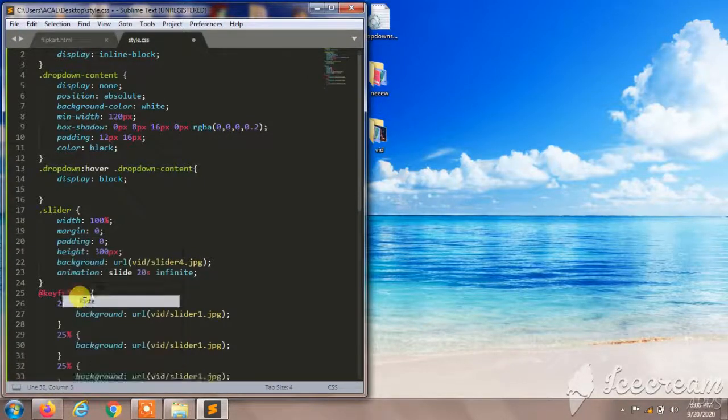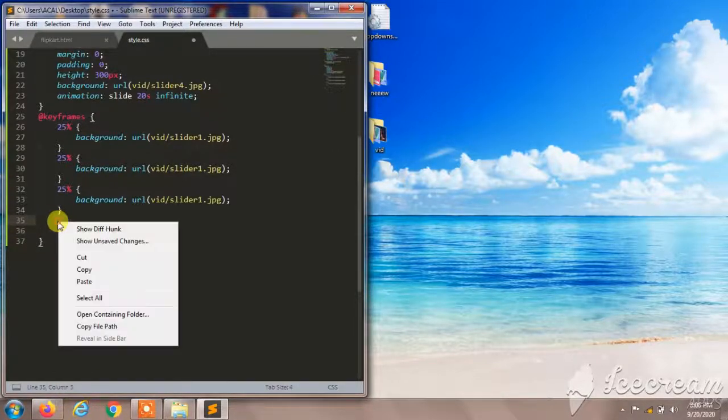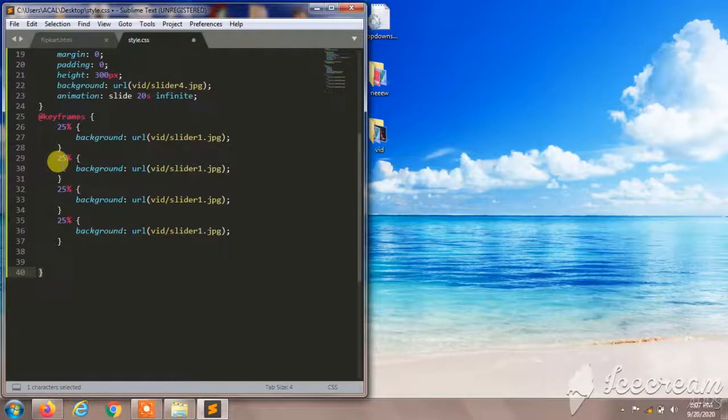So we have only 4 sliders. We are going to add only 4 sliders. So there are 4 percentages here. I'll give 25%. This will be 50%, and this will be 75%, and at last will be 100%. If we give 5 sliders, we need to add only 20%, 40% and 60% and so on. And I'm going to change these slider names, and I'll give this 3, and I'll give this 4, and I'll give this as 5.